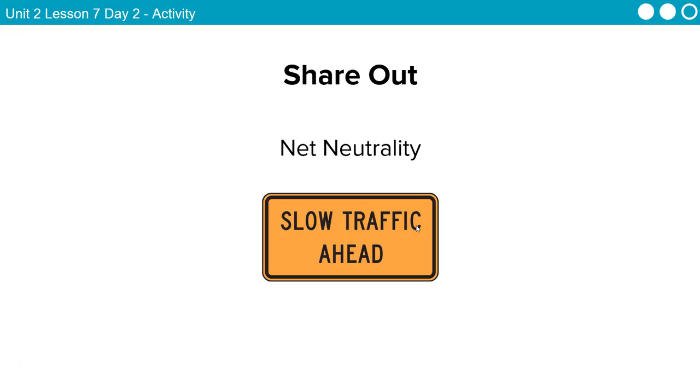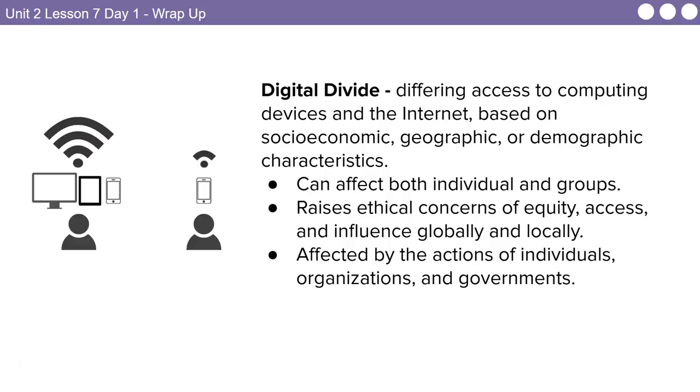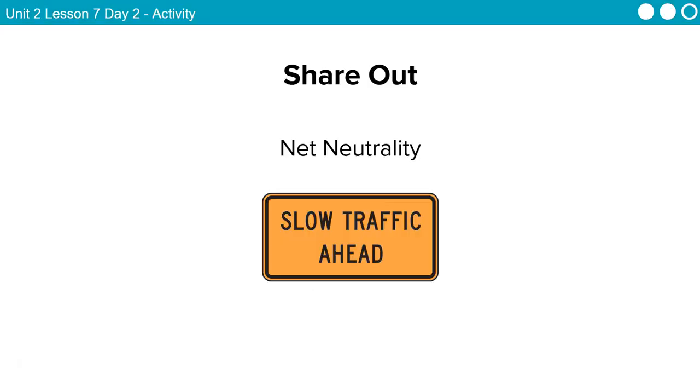Like in China, they do not have equal access to the internet. There's parts of the internet they can't get to. Their ISPs shut it down. There's recent events in Iran. They have shut down the internet. They've even shut down satellites so people can't access the internet. This gets into the digital divide and net neutrality.